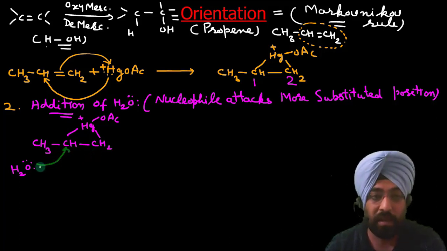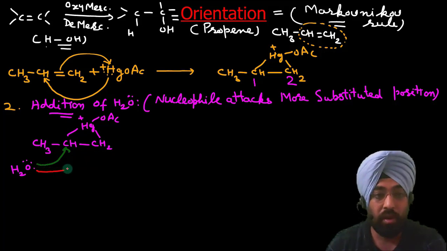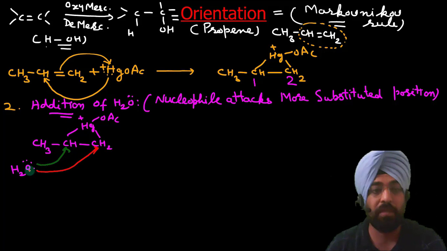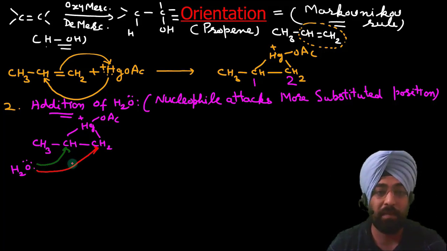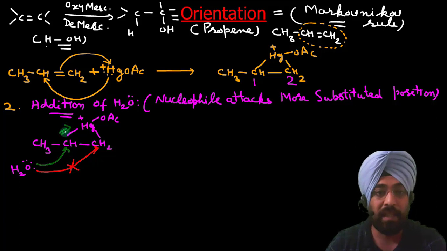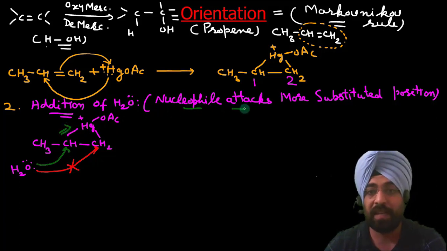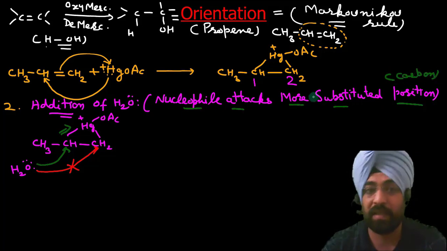It will not attack the other one. So there are two possibilities for water to attack: it can attack this carbon or that carbon, but that attack does not take place. This attack is dominating. Generally, as I have written, the nucleophile attacks the more substituted carbon. Now let us understand why.